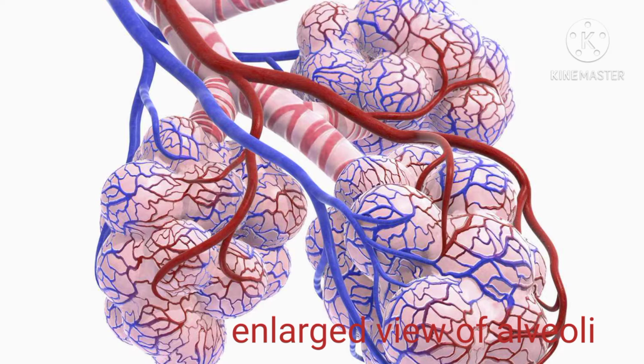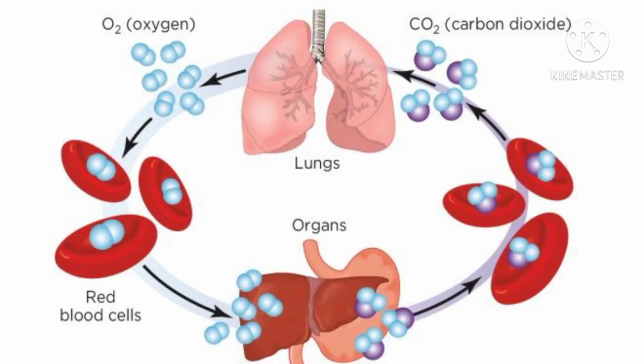The oxygen of air diffuses out from the alveoli into the blood in the capillaries. The blood carries oxygen to all the parts of the body. This oxygen is carried by a red pigment called hemoglobin present in the red blood cells. This we all have learnt in the previous classes.